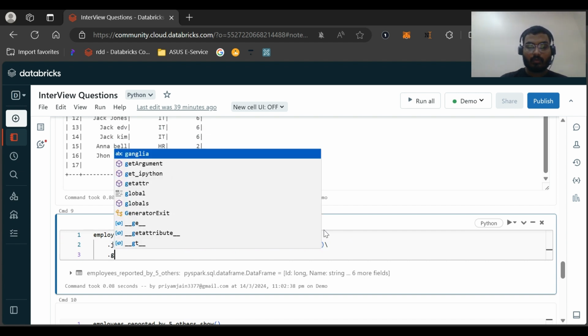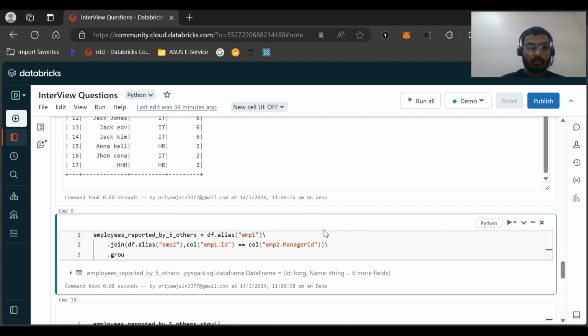We do group by emp1.name, then emp1.id, and also emp2.manager_id. These are the things we want, because we want the output of name and id. And then we will be doing a count.